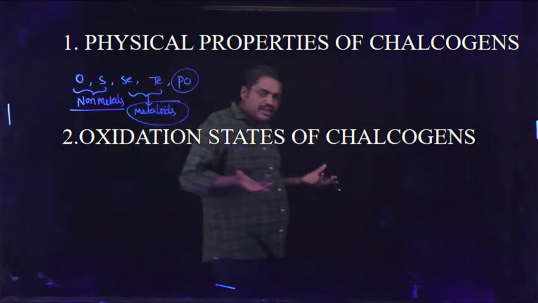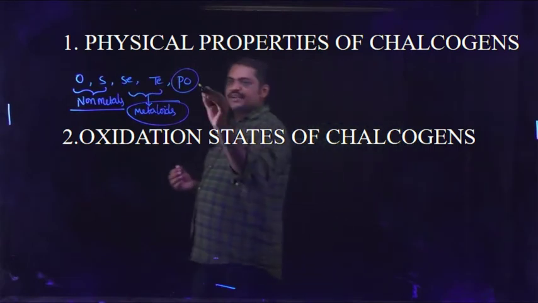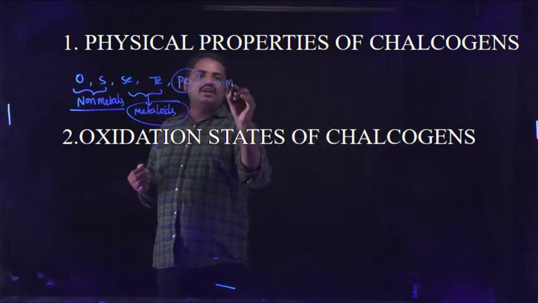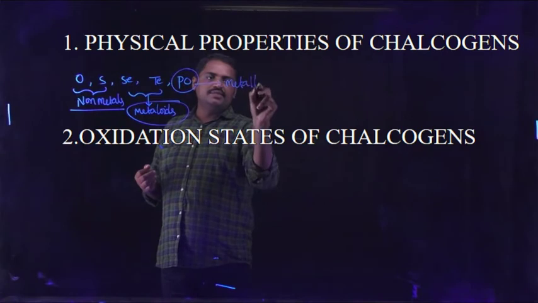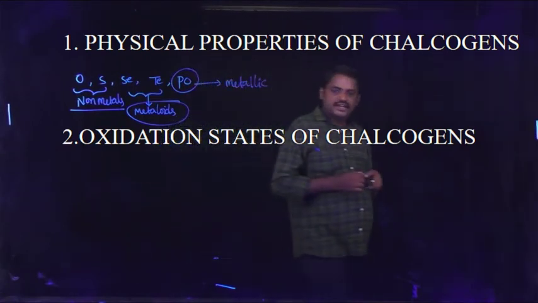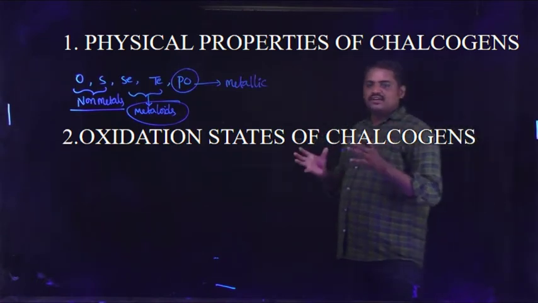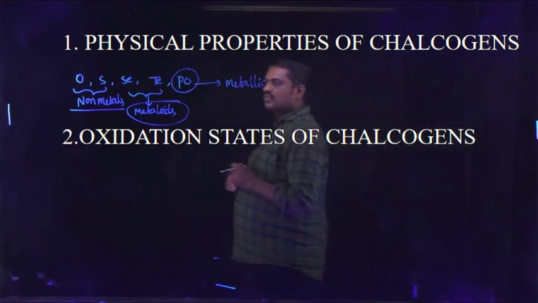This is a radioactive element, but it exhibits metallic character.